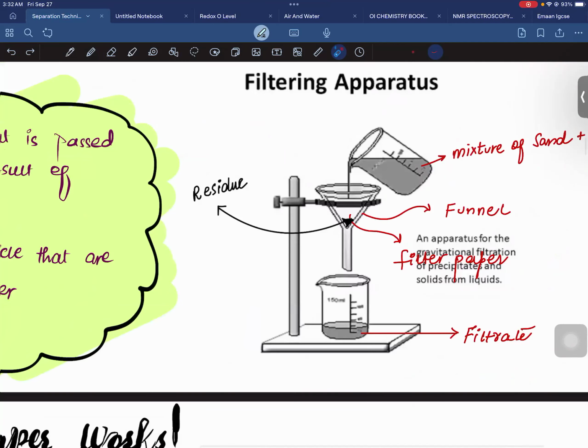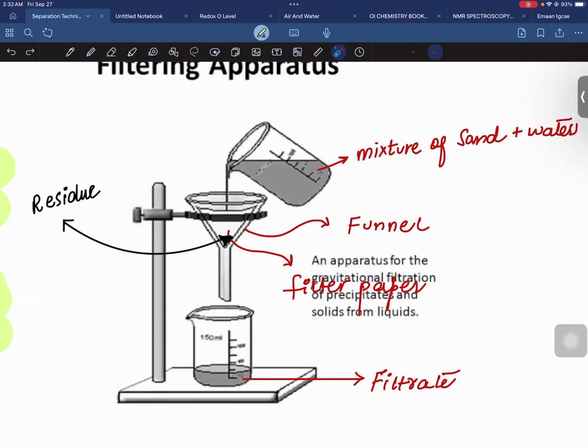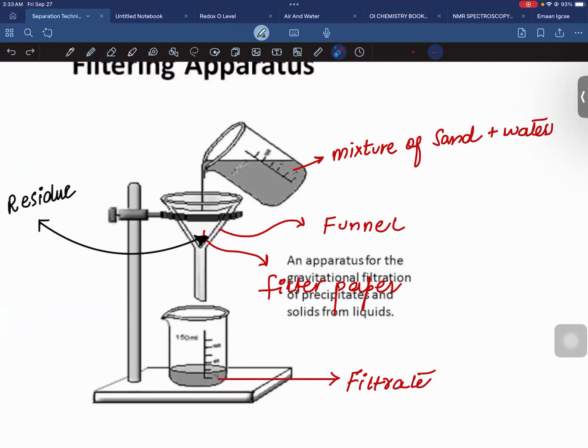And then I'm going to pour a mixture of sand and water. The water would pass through the filter paper, leaving behind the sand particles, because they have a larger size. There are some pores in the filter paper, but the pore size is very small, so they would not allow the sand particles to pass through. In this manner, you can separate the sand particles from the water. This is what filtration is.